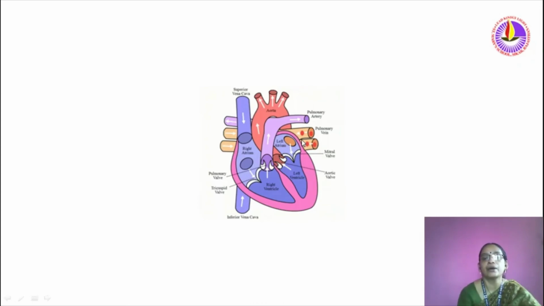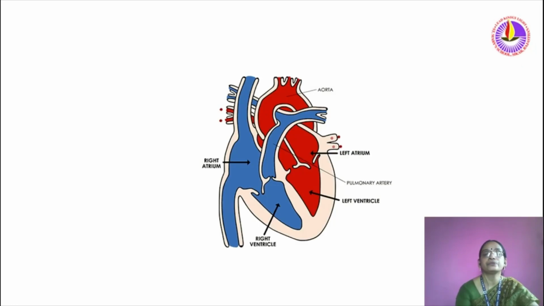It reached the left atrium, and from the left atrium it reached the left ventricle. From the left ventricle, blood passes towards this artery. Once blood has entered, this artery valve closes. From that artery it becomes branched and reaches all parts of the body.